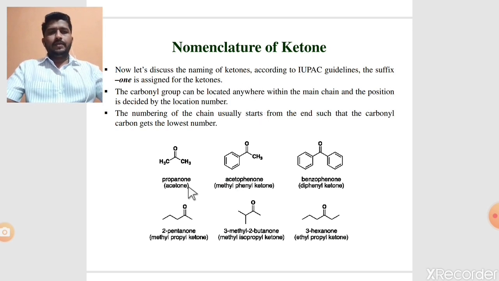See the example. Number 1 is acetone. Acetone is a common name, but for the IUPAC name, select the longest continuous chain of carbon atoms: 1, 2, 3.